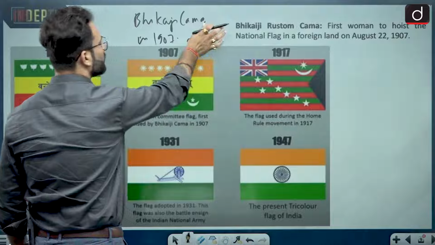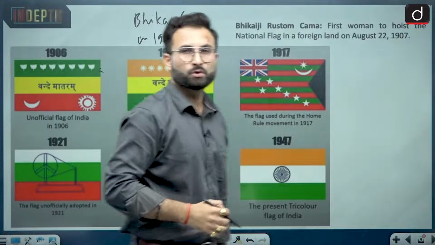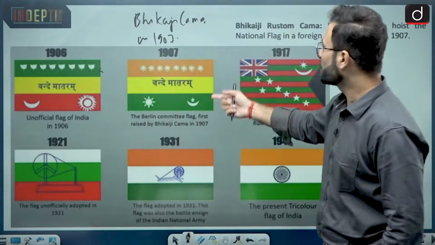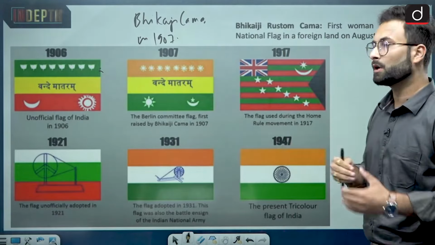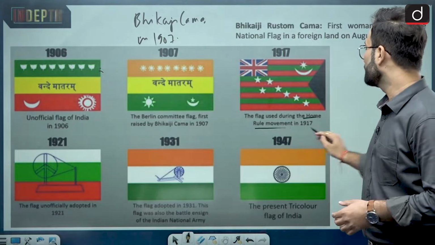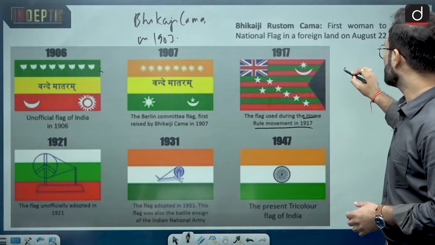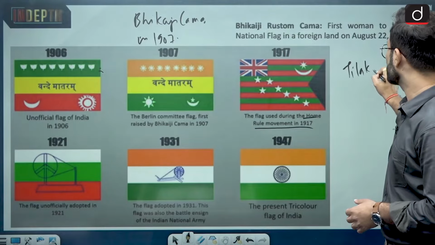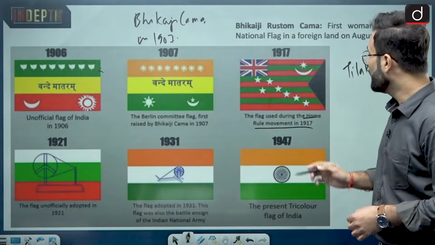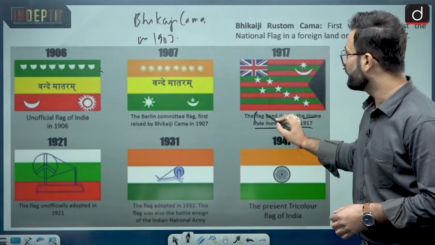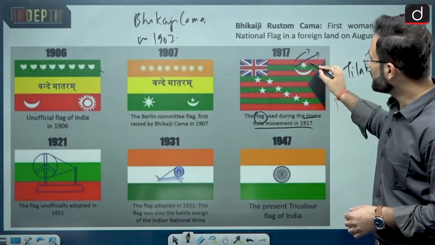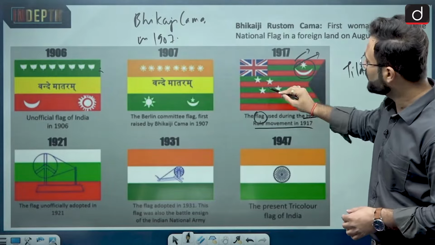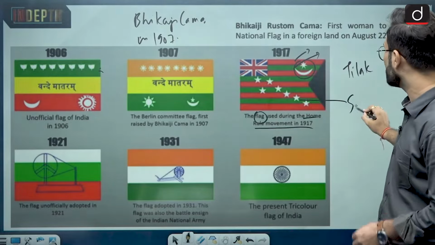Okay, and it is also known as the Berlin Committee flag. So in 1907 the flag used to look like this, and in 1917 there was this change. When we are talking about the Home Rule Movement, you know that Annie Besant and Tilak were behind this movement, and at that point of time they used a flag, and here you can see there was the red color and the green color which was used. There was this star and the crescent, and then here the Saptarishi was also there.